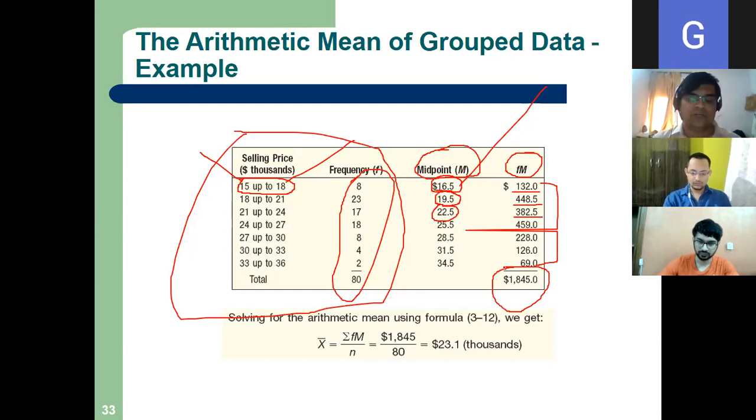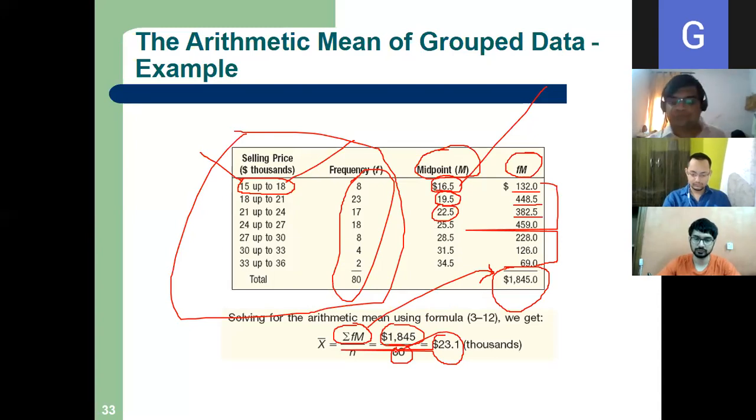Okay, so we can calculate. So x bar is equal to sigma f into m divided by n. Now look, this sigma f m is nothing but how much? It is 1845.0. So 1845 by 80. Why 80? Our n is 80, right? So 23.1.